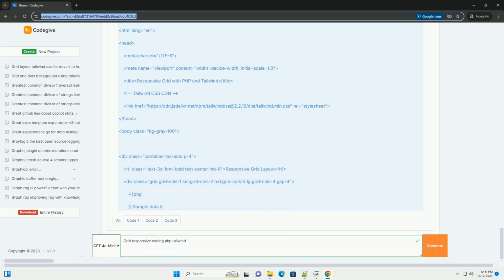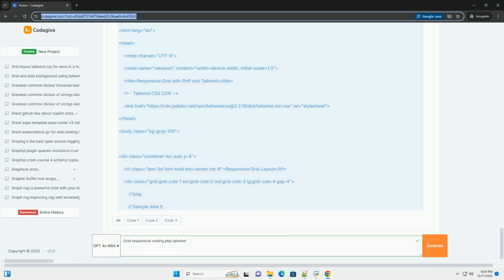Title equals Item 5, description equals Description for item 5. Title equals Item 6, description equals Description for item 6. Title equals Item 7, description equals Description for item 7. Title equals Item 8, description equals Description for item 8.